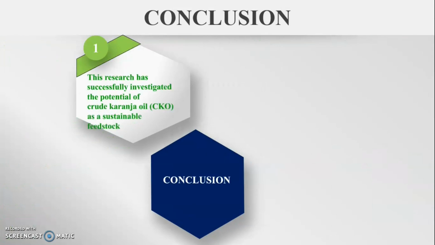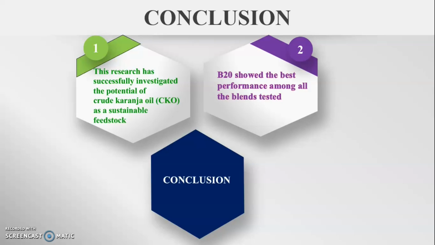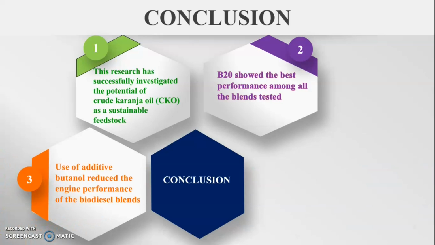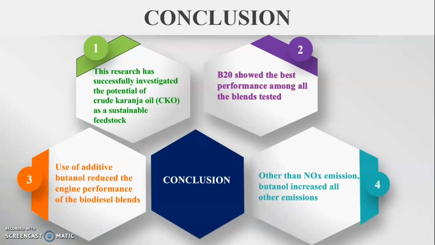To conclude, we can say that this research has successfully investigated the potential of crude Karanja oil as a sustainable feedstock. B20 showed the best performance among all the fuel blends. Use of the additive butanol reduced the engine performance of the biodiesel blends. Other than nitrogen oxide emissions, butanol increased all other emissions like carbon dioxide, carbon monoxide, and hydrocarbons.